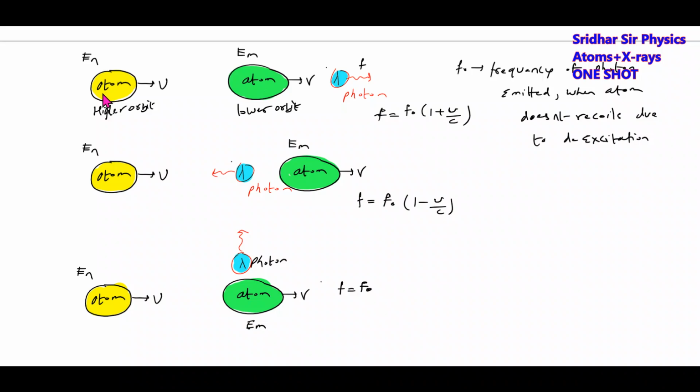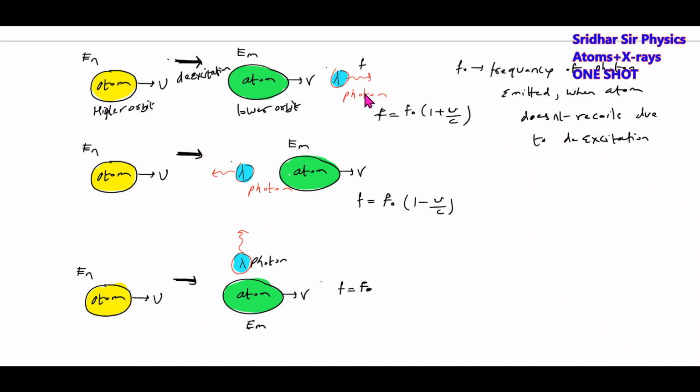There's an atom. It is moving with a speed u. If it gets de-excited, de-excitation occurs. Then what conditions will arise, we'll discuss here. So an atom is moving with a speed u. If it de-excites and emits a photon in the direction of motion.